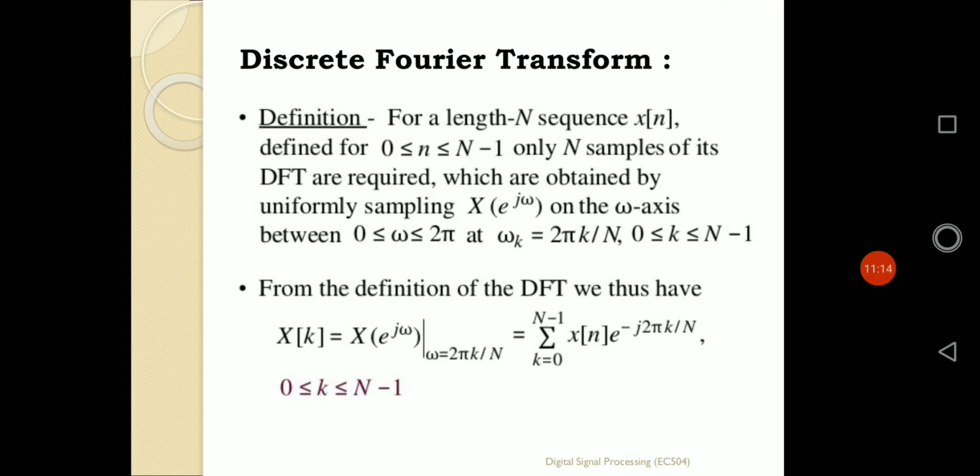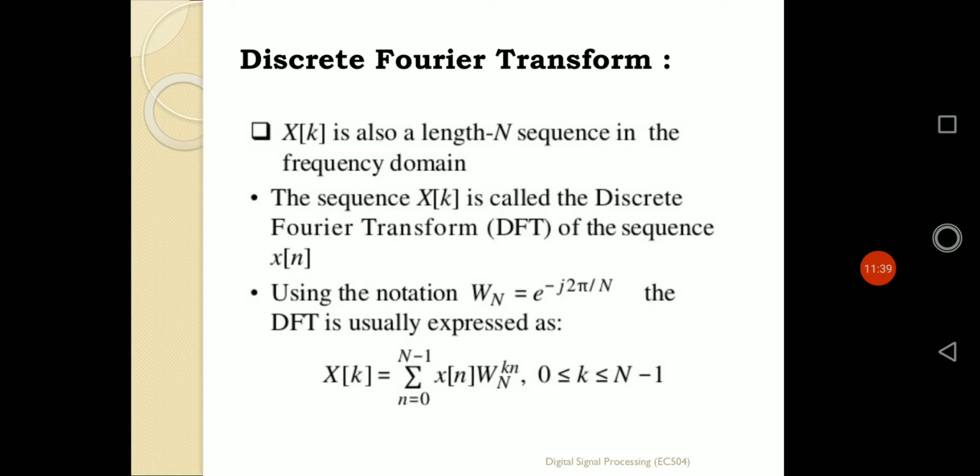So this is simply the definition of DFT from the definition of DTFT, by putting the simple relationship ω_k equals 2πk/N, where the range of n, and also k, is from 0 to capital N minus 1. The value of capital N is nothing but the length of the sequence x[n].